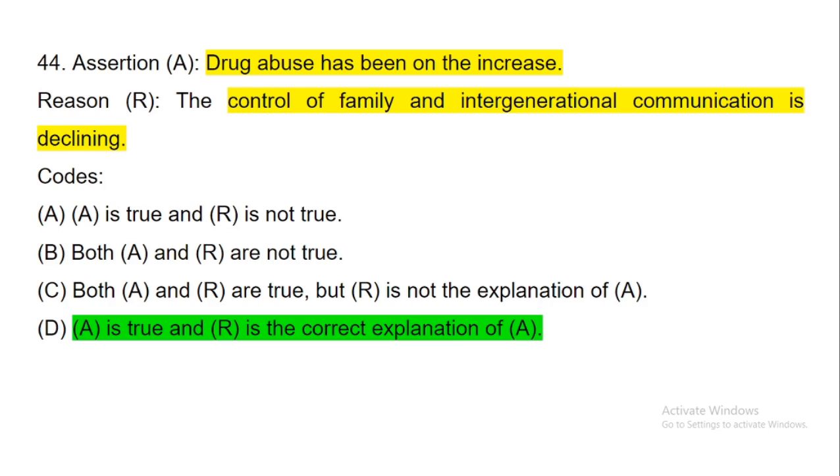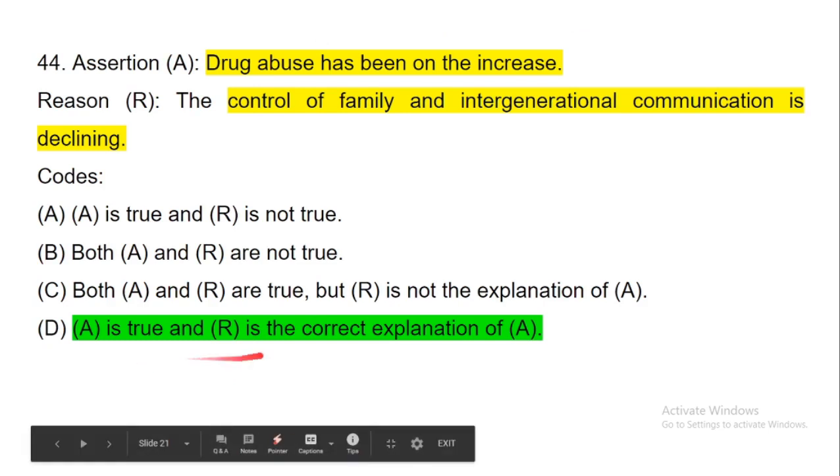So both are correct. We'll go with answer D, because it's saying that A is true and R is the correct explanation of A. We will not go with C because it says R is not the correct explanation of A, but D says that A is true and R is the correct explanation of A. So we'll go with this one.